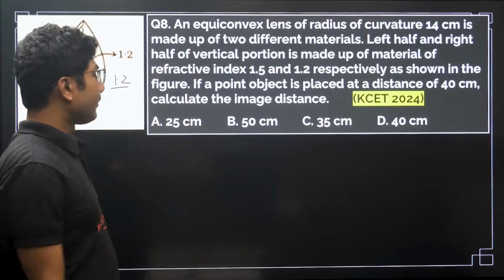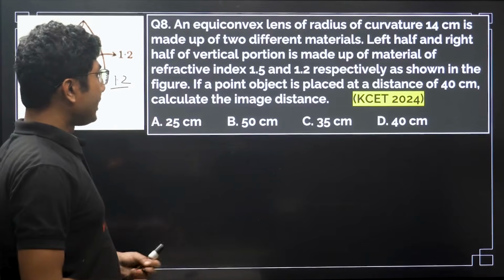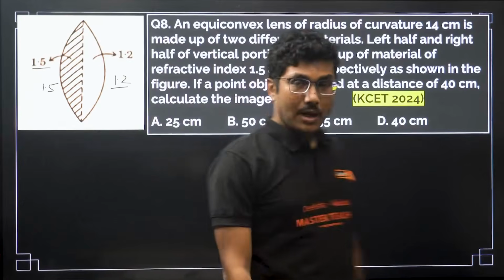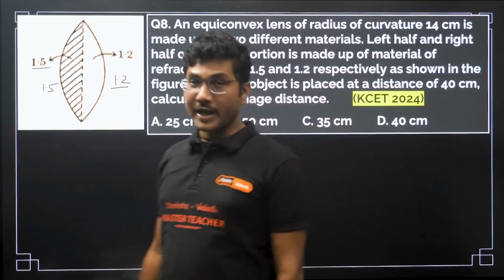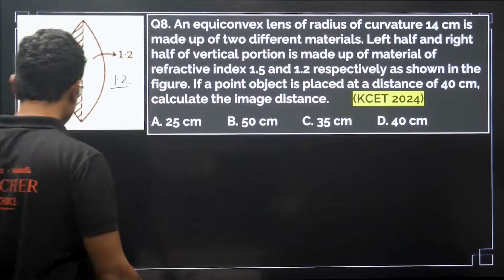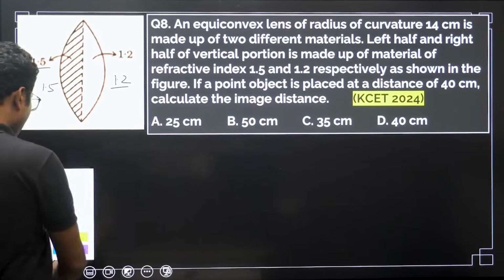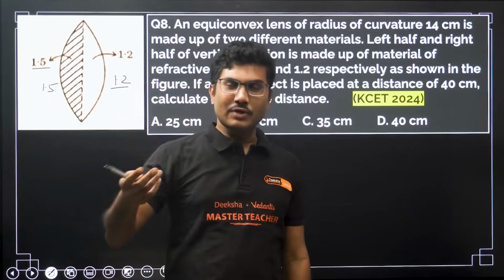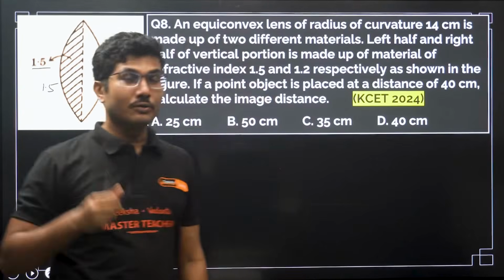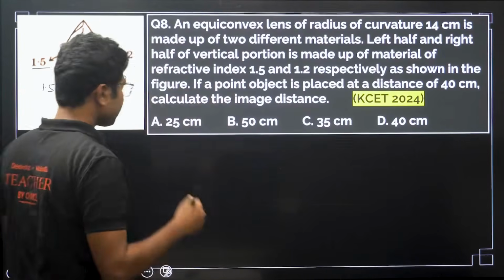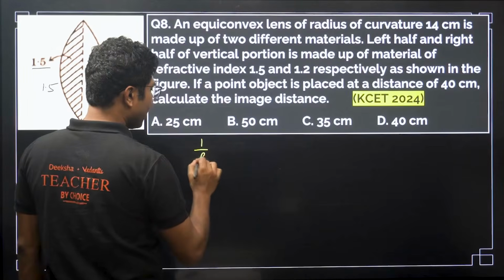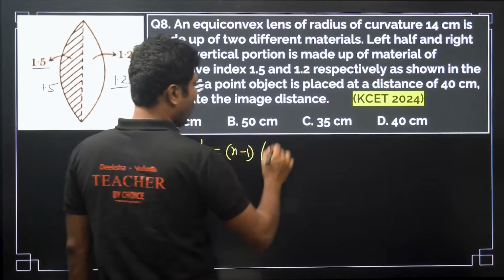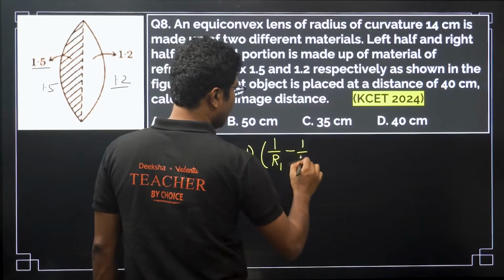Now the object is placed at a distance of 40 centimeter. Calculate the image distance. So they do not ask you about the power or focal length, they ask you to find the image distance. This is a slightly long question, even though it is not super tricky. You have to apply the lens maker's formula twice and then find the focal length, and then use the focal length to calculate the final image distance. That's it. So what is the lens maker's formula? Lens maker's formula is 1 by f equals (n minus 1) times (1 by R1 minus 1 by R2).